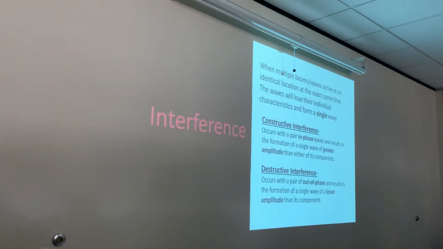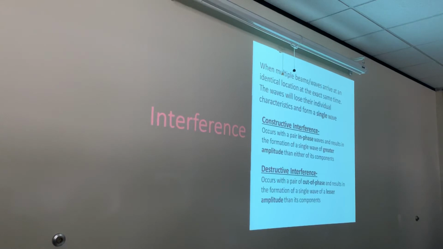All right? So, we have two types of interference: constructive interference and destructive interference. Guys, write this down. In phase waves only produce constructive interference. Out of phase waves, because I know you guys have a question in the book about this, when these waves meet, will always be destructive interference if they're out of phase. Okay? In phase will always be constructive. Out of phase or out of step will always be destructive when they interfere with one another.